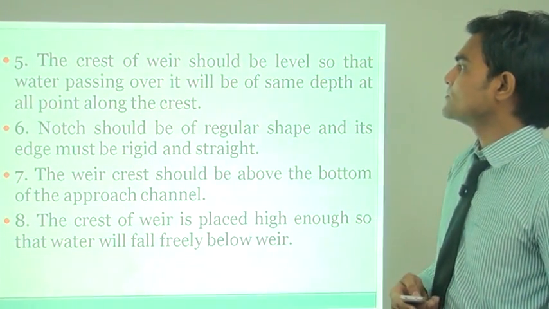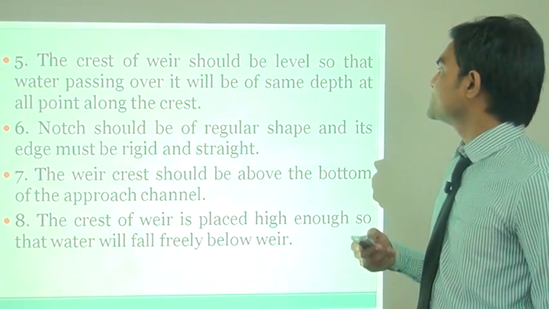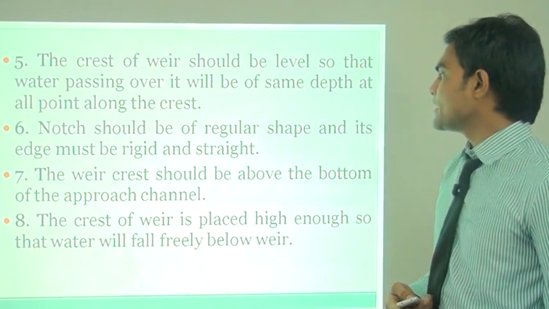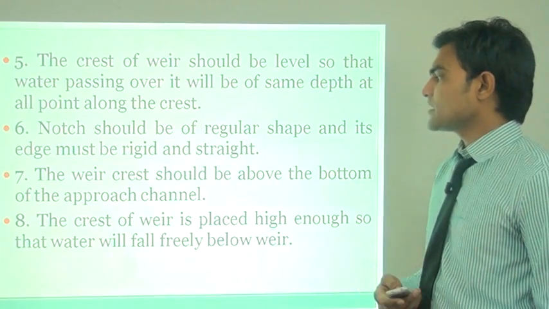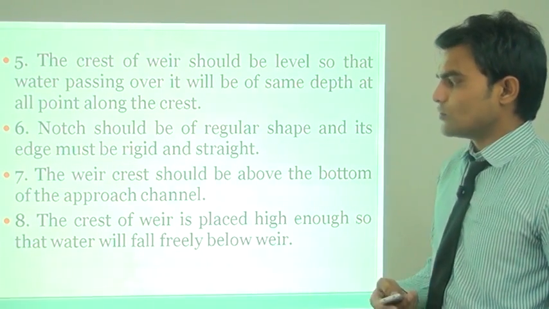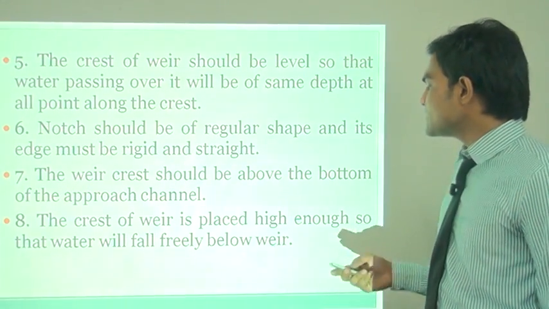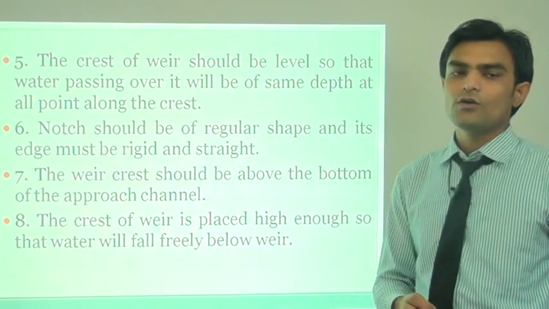Now, the crest of the weir should be level so that the water passing over it will be of the same depth at all points along the crest. The notch should be of regular shape and must be rigid and straight. The weir crest should be above the bottom of the approach channel. The crest of the weir is placed high enough so that water will fall freely below the weir.